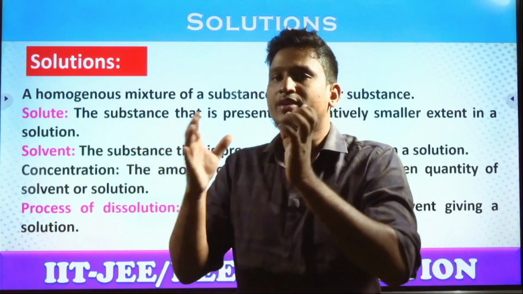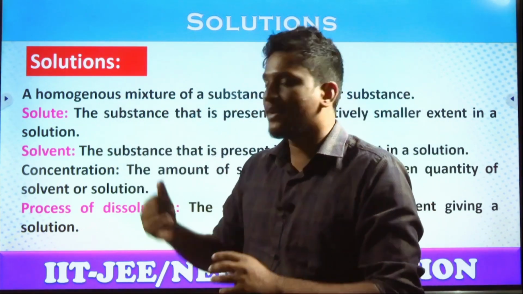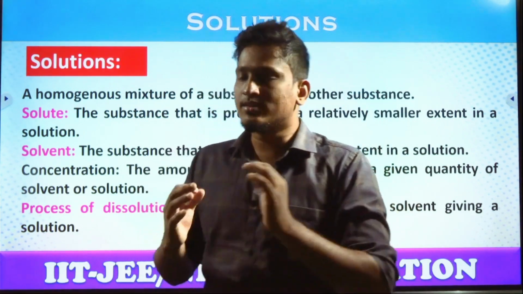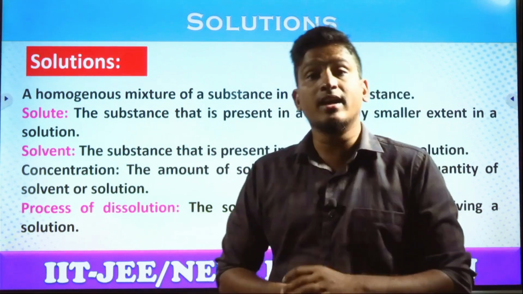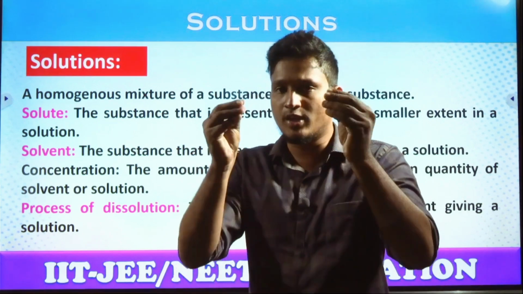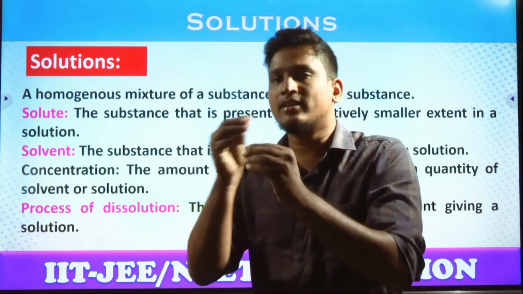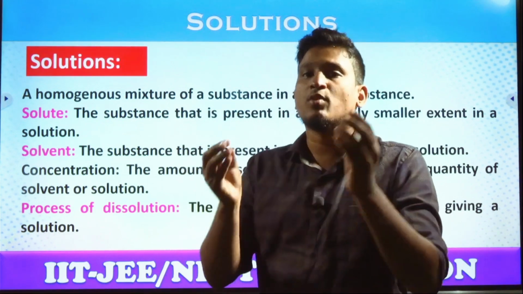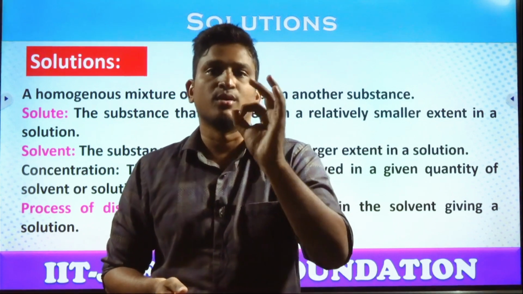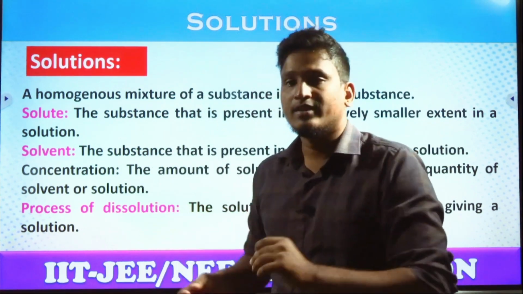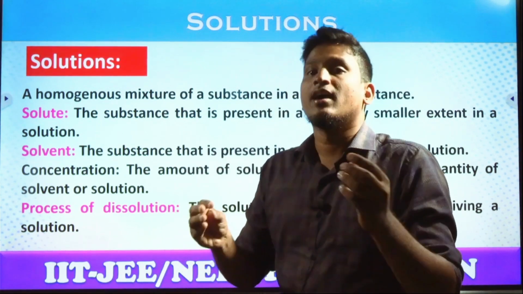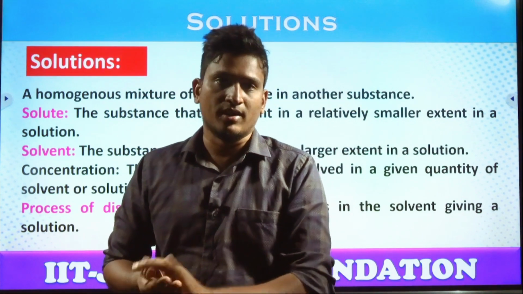In a solution we have two types of components. One is called a solute, the other is called a solvent. So what is a solute? The substance that is present in a relatively smaller quantity; relatively means comparatively. If in a solution one component is in smaller quantity and another is in higher quantity, the smaller quantity is called the solute and the higher quantity is called the solvent. Got the clarity, students?